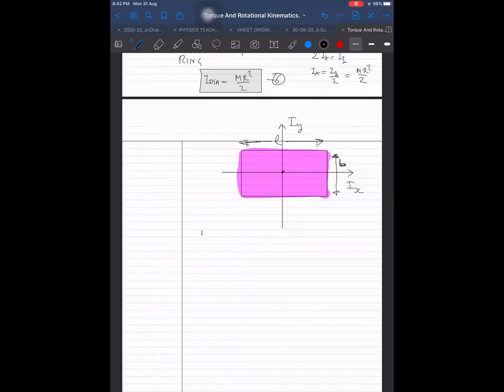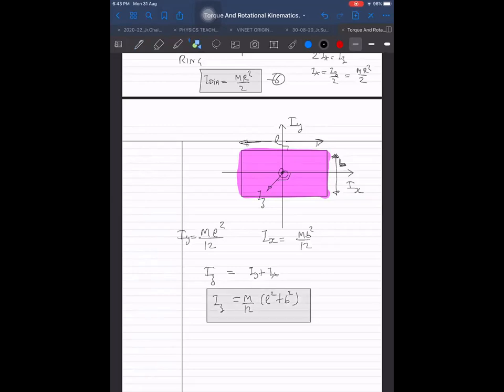So we are getting ML square by 12 as I about Y axis, if you remember it from the morning class. And I about X axis is MB square by 12. Then I about the perpendicular axis, IZ, will be equal to the sum of both, IX plus IY. So ML square by 12 plus MB square by 12, taking M by 12 common, IZ equals M by 12 into L square plus B square.